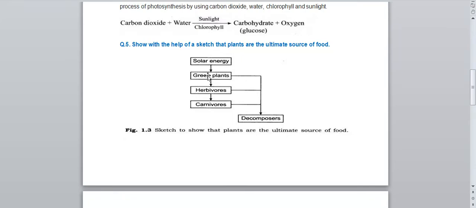This solar energy will be absorbed by the green plants to make the food. Then green plants will be eaten by the herbivores. Herbivores are the plant eating animals. Then these herbivores will be eaten by the carnivores. Carnivores are the animals which eat only animals.